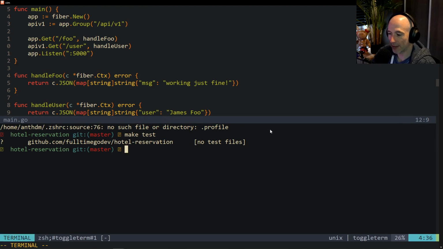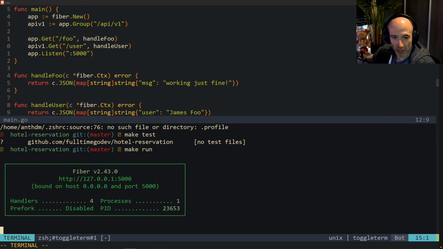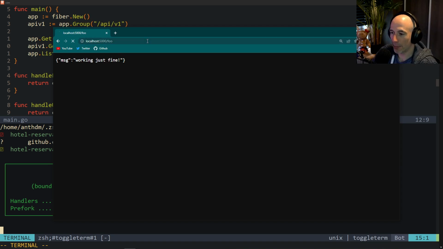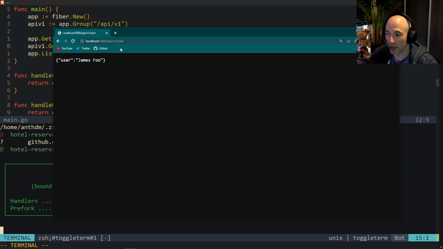So let's make run here. Boom, it's going to build and run. So I'm going to open up this thing once again, right? And if you press localhost /foo, then we have MSG working just fine. But if we do, for example, API v1 /user, then we're going to have our user James Foo. Right, and that's a common practice I'm always using, because it could be that we are going to have multiple versions of our API, and then it's all being set up.